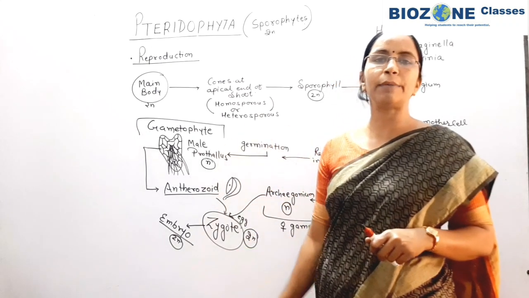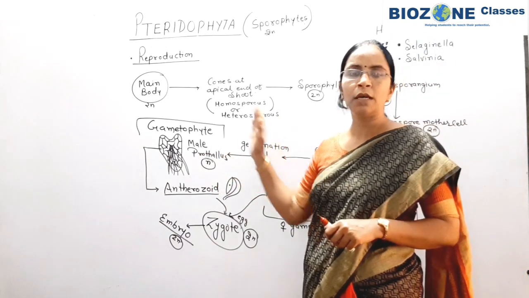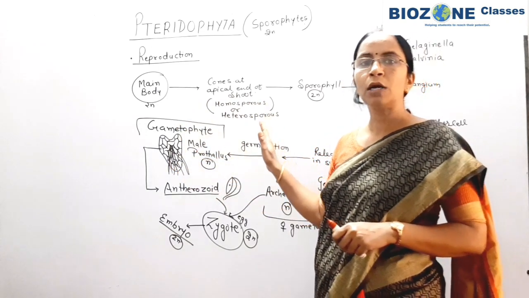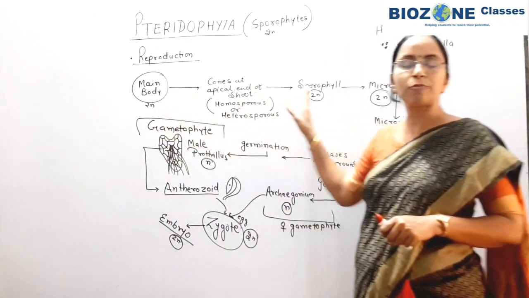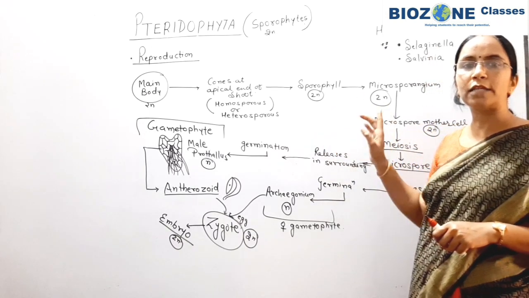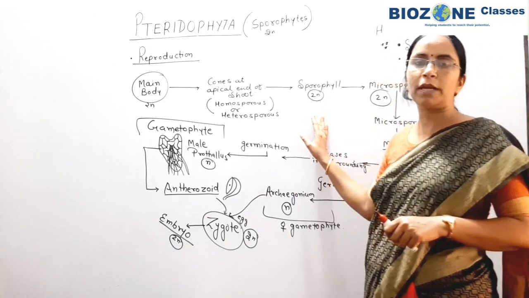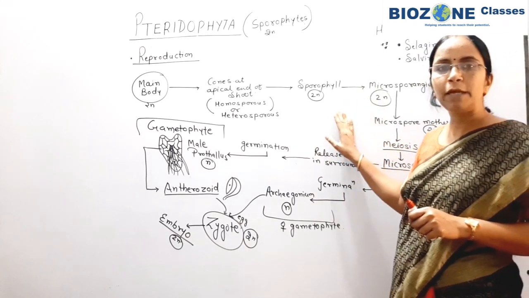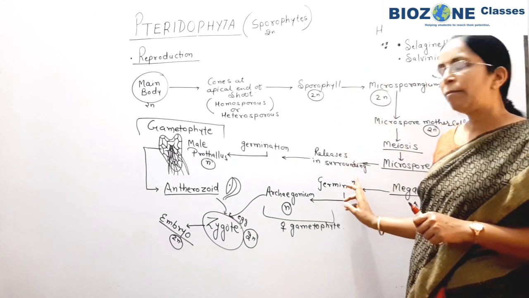From where will you start studying the development of ovules? From gymnosperms. So slowly evolution proceeds and the developmental phases or metabolic reactions gradually become complicated. So this part is clear here: the main plant body produces sporophylls. Sporophylls are arranged in the form of male cone and female cone. In case of the homosporous form, they are simply present in the form of a cone or strobilus. Male and female words will not be used. They are simply present as a cone or strobilus in case of the heterosporous form.